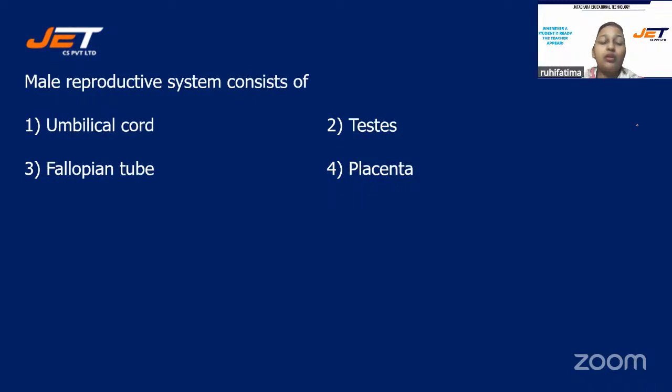Next question. Male reproductive system consists of, and your options are number 1, umbilical cord, number 2, testis, number 3, fallopian tube, or is it number 4, placenta? Male reproductive system consists of umbilical cord, testes, fallopian tube, placenta.